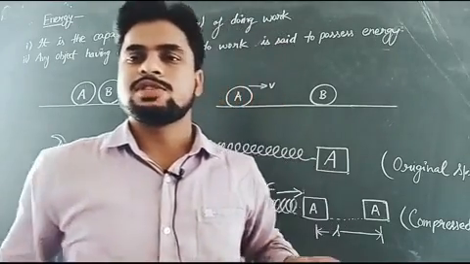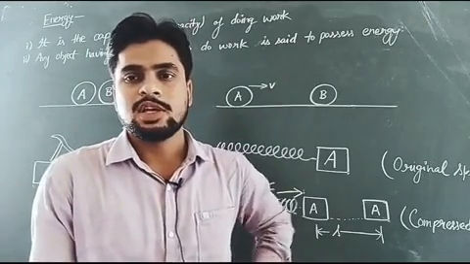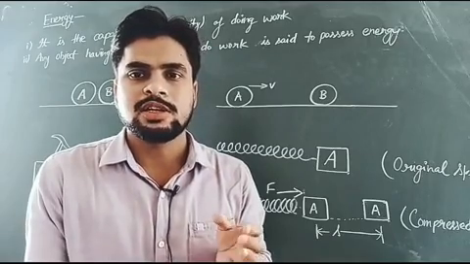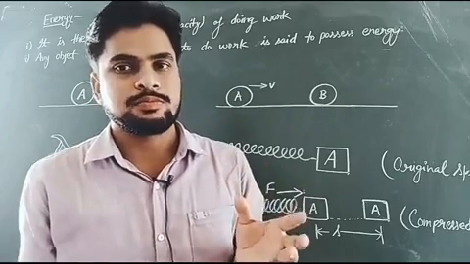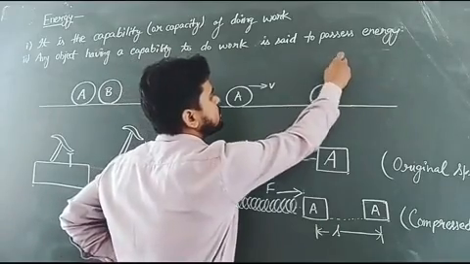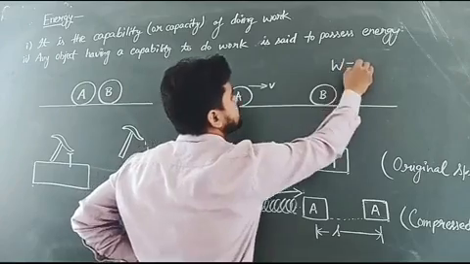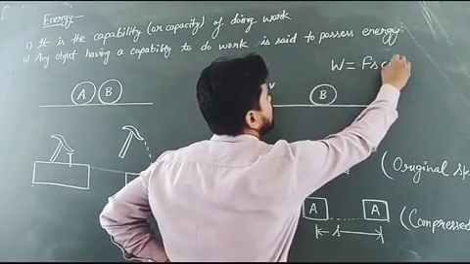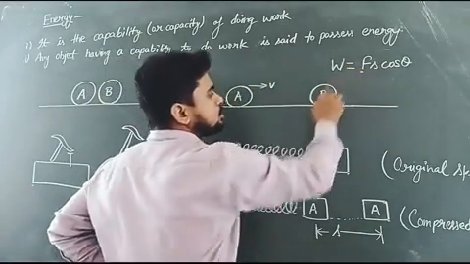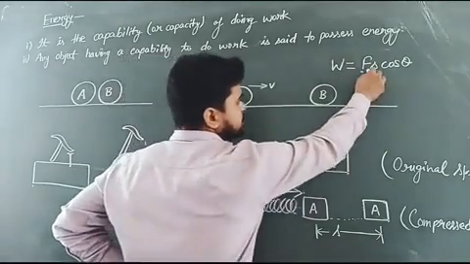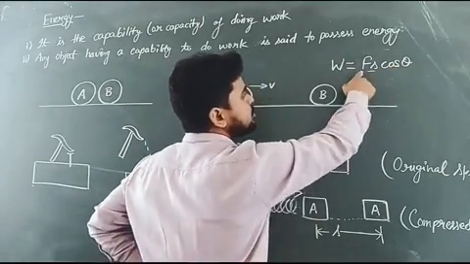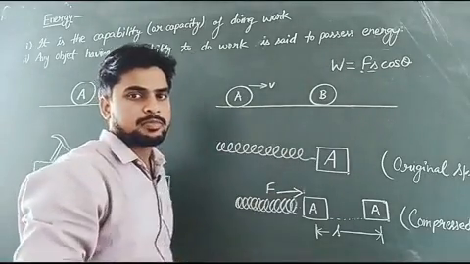Till our previous part, we have studied what work done is. Work is said to be done only if there is a force and there is a displacement in the object in the direction of the applied force. In the previous part, we derived the general expression for work done: W equals F into S cos theta, where F is the magnitude of the applied force, S is the displacement of the object, and theta is the angle between the force vector and the displacement.